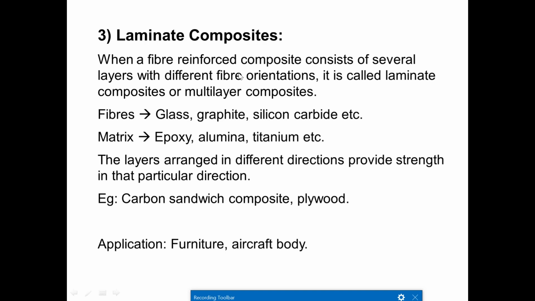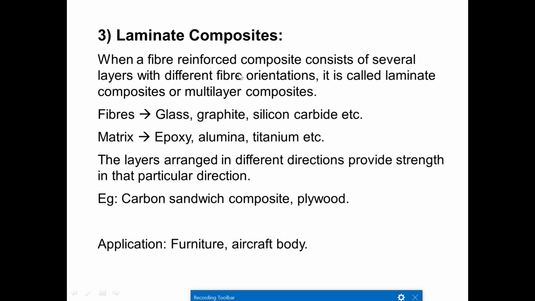Next, the one is a laminate composite. When a fiber reinforced composite consists of several layers with different fiber orientation, it is called a laminate composite or a multi-layer composite. The best example is the plywood that you use at home. Instead of wooden material, we make suitable use of plywood, where whenever you observe the cut section of the plywood, different layers can be observed.